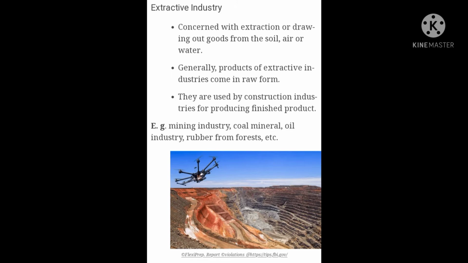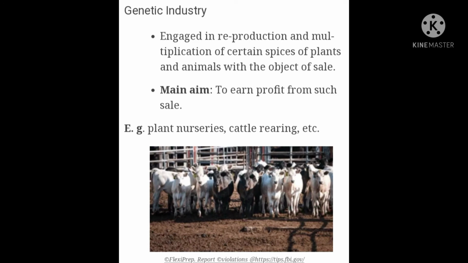So those commodities which are extracted from the earth, sea and air are called extractive industries. And I have given examples: fishing, mining, fruit gathering, agriculture. All these are examples of the extractive industry. The products of such industries are used by the construction or manufacturing industries for finished goods. So this was the extractive industry.